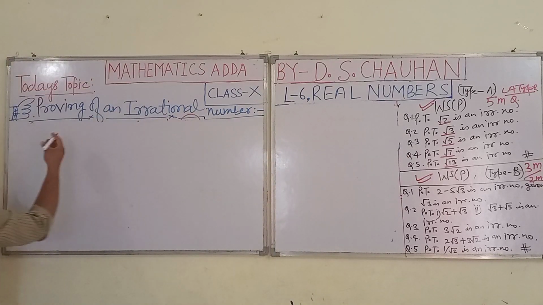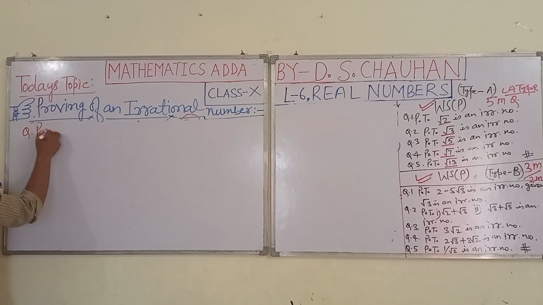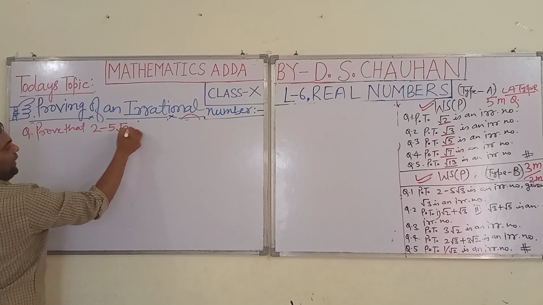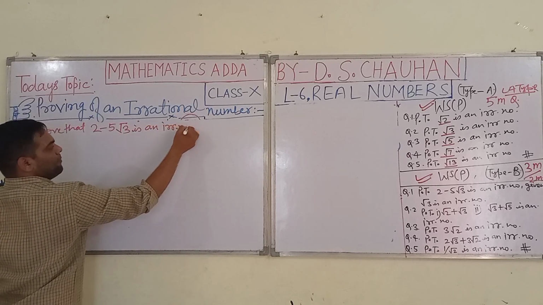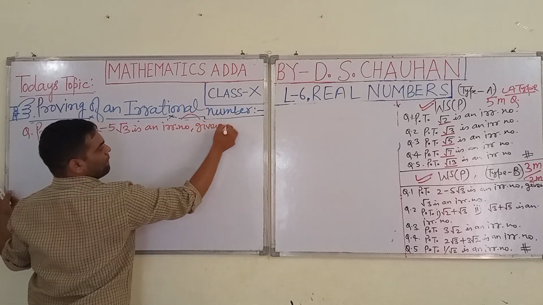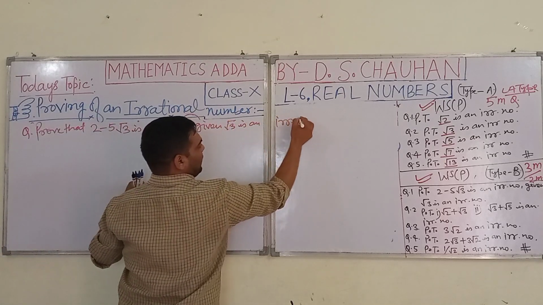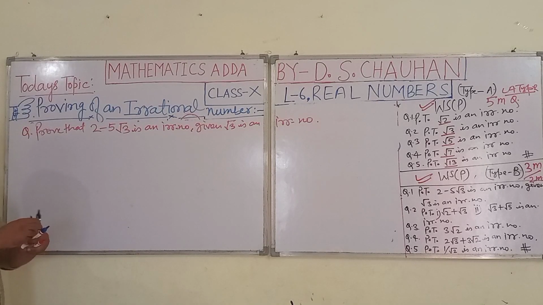Prove that 2 minus 5 under root 3 is an irrational number, given under root 3 is an irrational number. Try to understand. Proof.